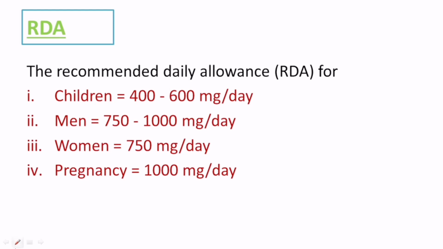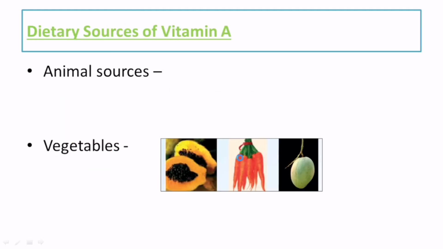Now we will see the recommended dietary allowances of vitamin A. In children, the recommended daily allowance of vitamin A is 400 to 600 microgram per day, and in men it is 750 to 1000 microgram per day. Remember, the lower limit for men is the RDA for women, and the higher limit is during the pregnancy period, which is 1000 microgram per day. So this is the recommended daily allowance for vitamin A.